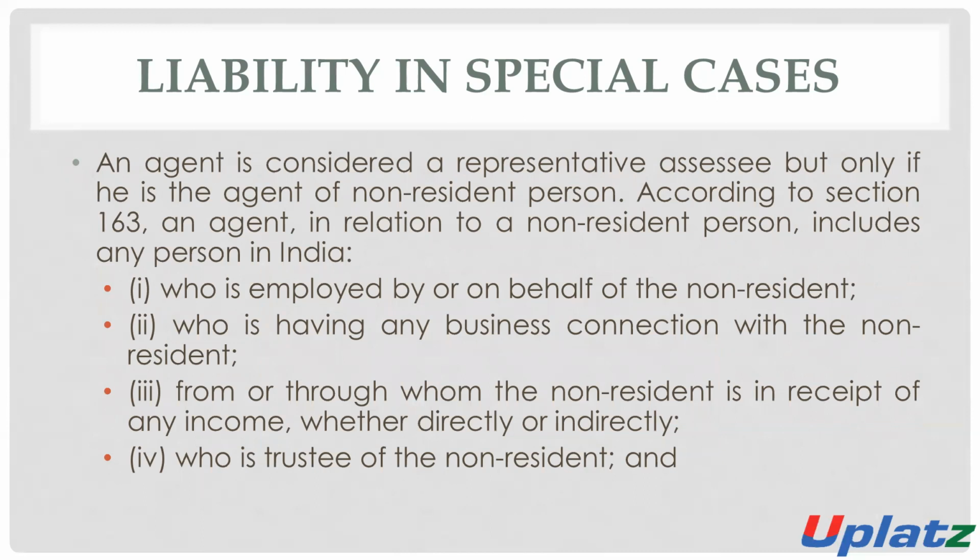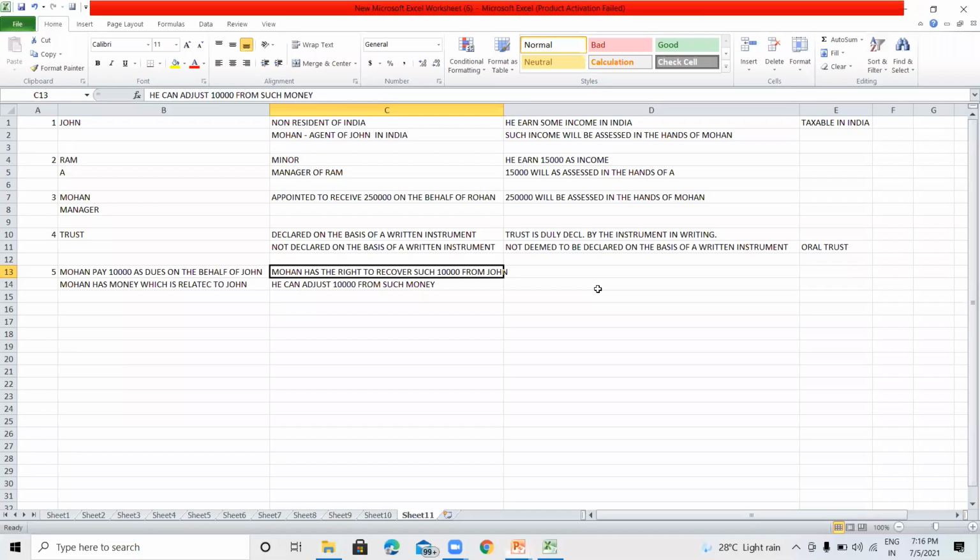An agent is considered a representative assessee, but only if he is the agent of a non-resident person. That is, in this situation, if Mohan is the agent of a non-resident person, then he will be considered the agent.